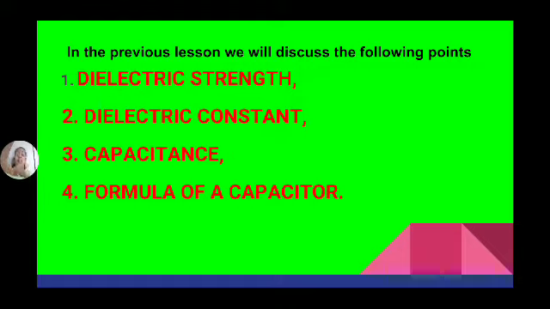and in terms of constants, C is equal to epsilon A by D, where epsilon is equal to epsilon naught into epsilon R. Epsilon naught is the absolute permittivity and epsilon R is the relative permittivity of the media.